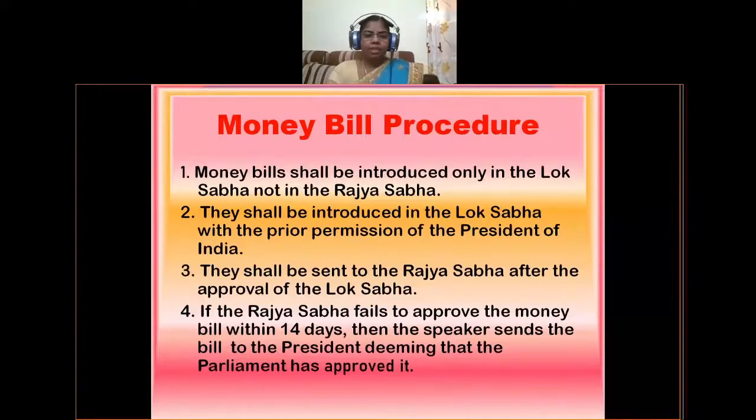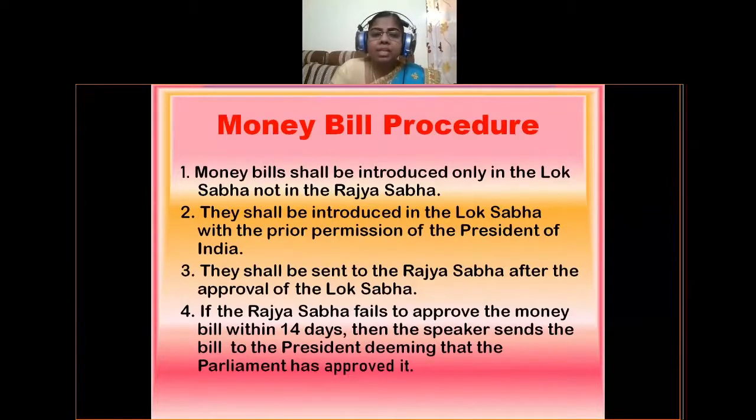So what happens in Rajya Sabha means, if the Rajya Sabha fails to approve the money bill within 14 days, then the speaker sends the bill to the president, deeming that the parliament has approved it. That means Rajya Sabha also can stop that bill only for 14 days of the introduction date.